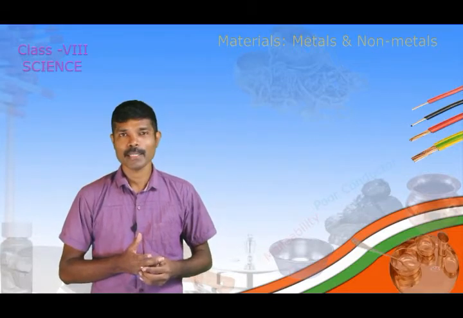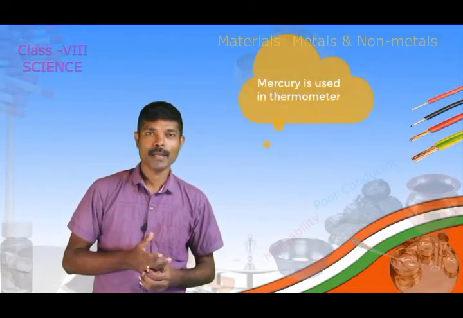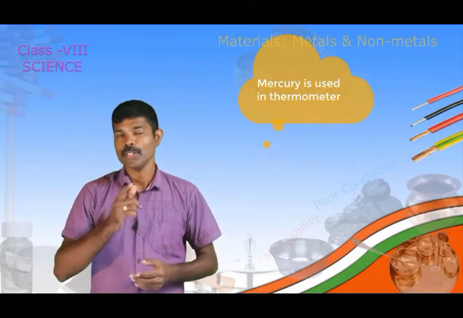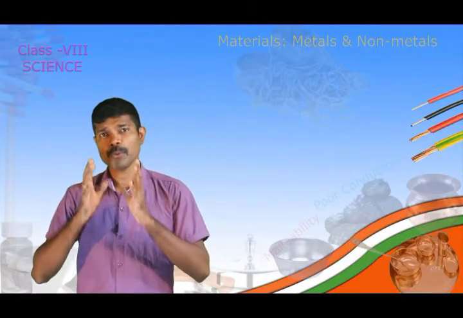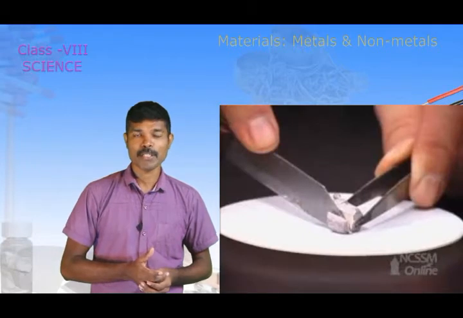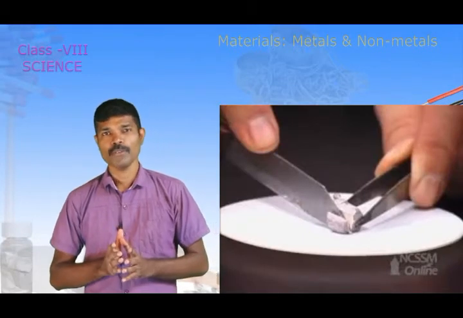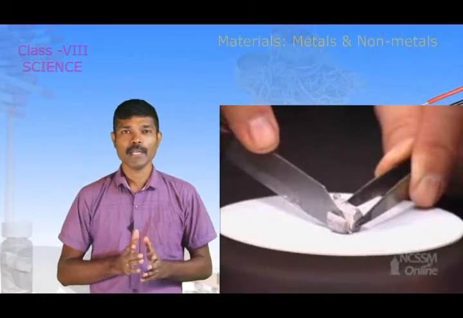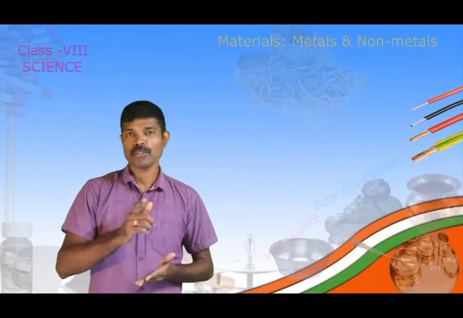For example, as we have seen that all the metals are solid and hard, whereas mercury is a metal but it exists in liquid state at room temperature. So this is an exception. Similarly, all the metals are found to be hard in nature, but sodium and potassium are metals so soft that they can be cut with a knife. So this is also another exception.